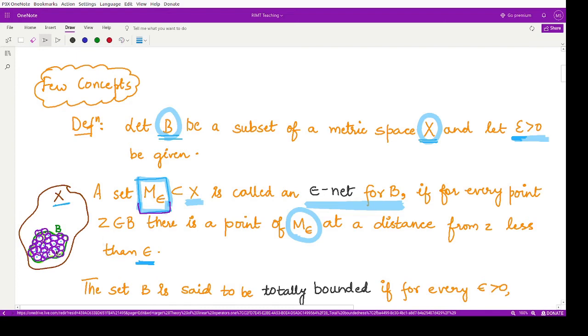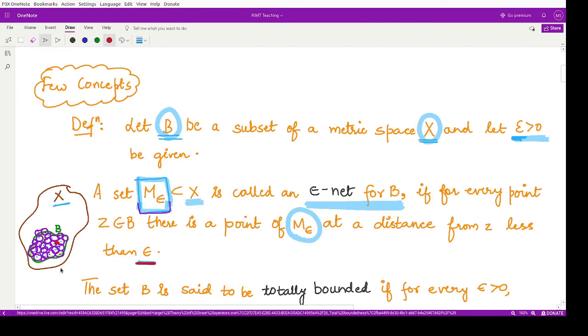So if you pick any point in this set, suppose we are picking some point here, then we have one such circle such that the distance of this point to that circle is less than epsilon. That means if you take any point here, there would be a circle corresponding to it such that the distance between that point and the circle has to be less than epsilon.